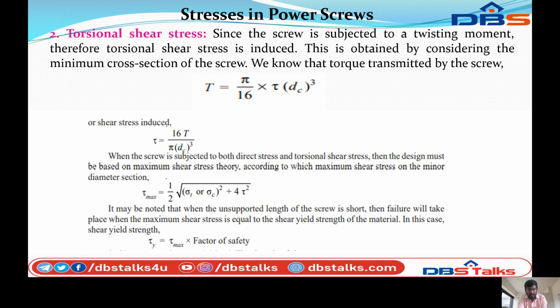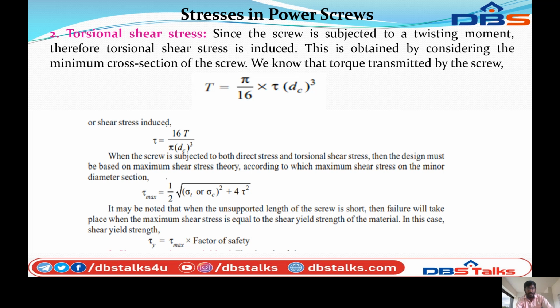When the screw is subjected to both direct stresses and torsional shear stresses, the design must be based on the maximum shear stress theory, according to which the maximum shear stress on the minor diameter section, tau max, is equal to 1 by 2 into square root of (sigma t or sigma c) whole square plus 4 tau square.